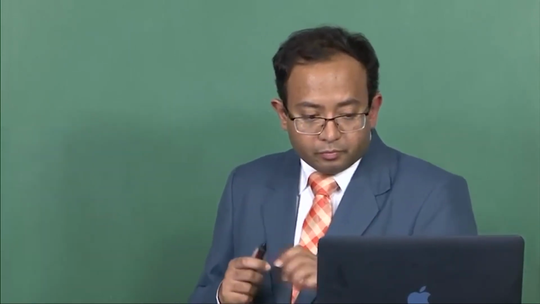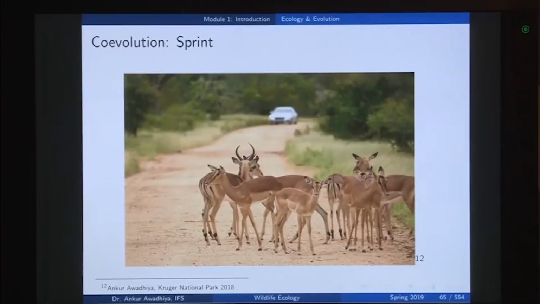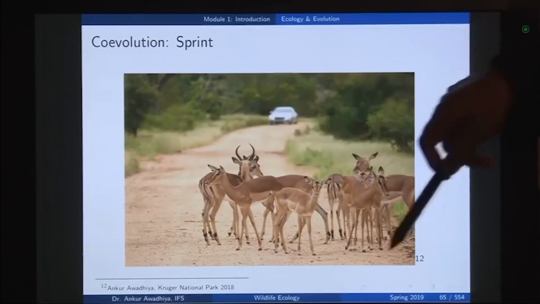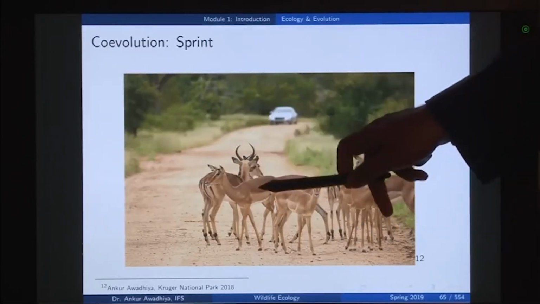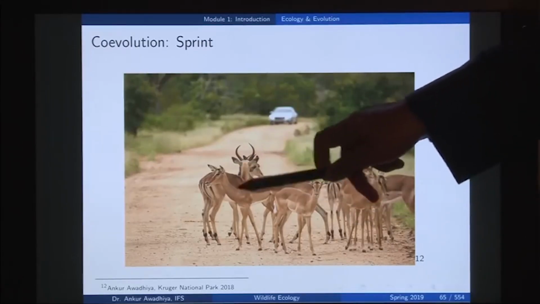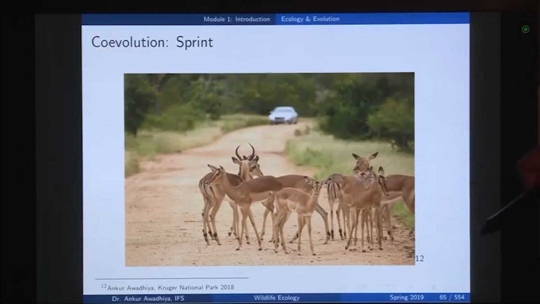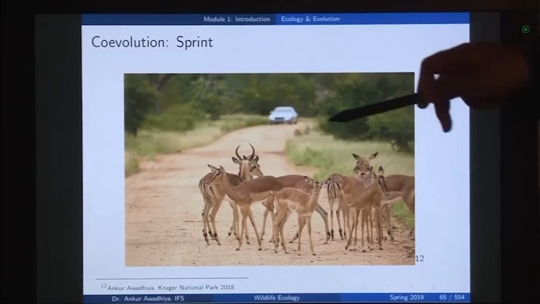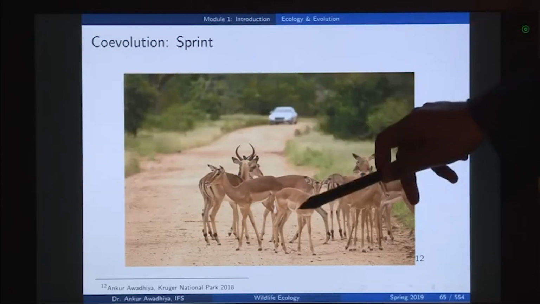In the case of ecology, we saw that we have situations of population ecology. Population ecology would ask what the interactions are between the different animals in this group. If this animal is slow and others are fast, then it would be eaten up and its genes would be removed from the system. So, interactions within the population are important. Similarly, interactions between the species are important. So, here we are talking about community ecology. So, we have cheetahs and we have the impalas.